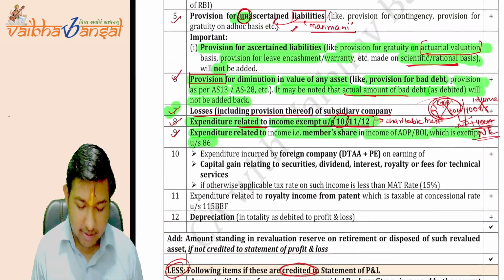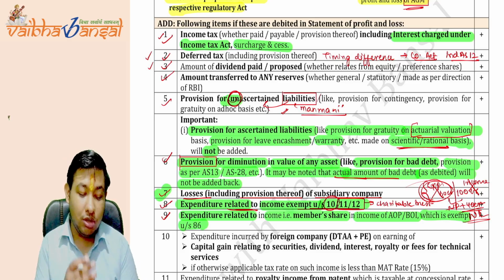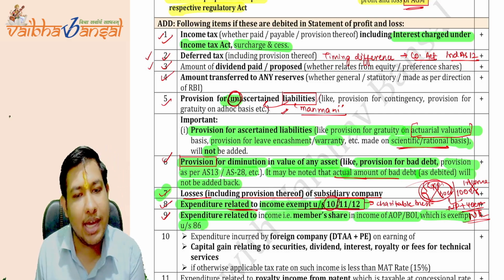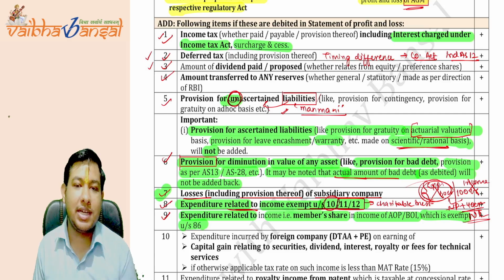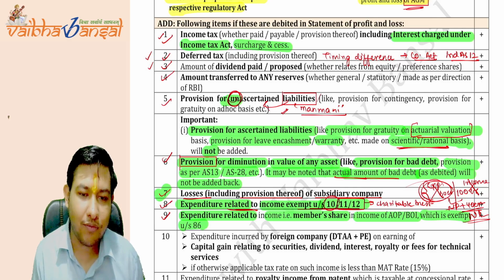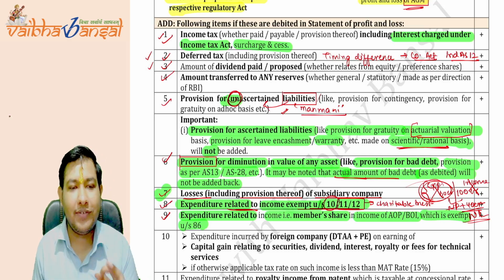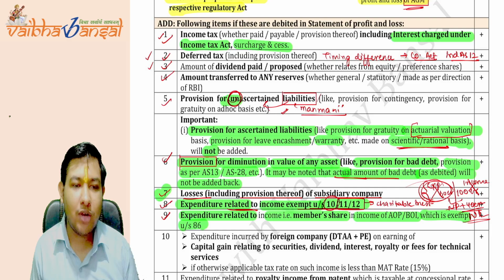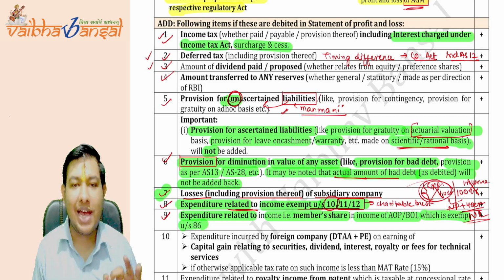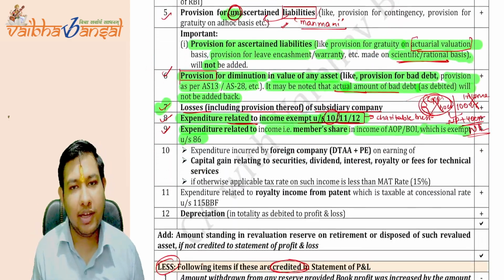Is this clear? Is the logic of each and every point clear to you? You will not be able to recall when you have not understood the concept very clearly. So just try to understand the concepts clearly, the logic behind the provisions kept by the government. If you understand all those points, you will definitely remember each and every point without even cramming. Is that clear to you? If you have any doubts, I'm available in the live chat section. You can ask me there itself on a real time basis.